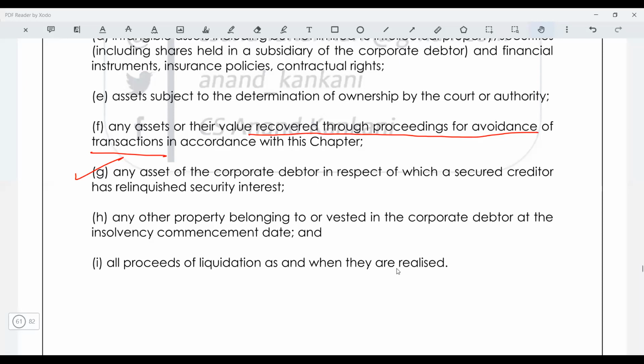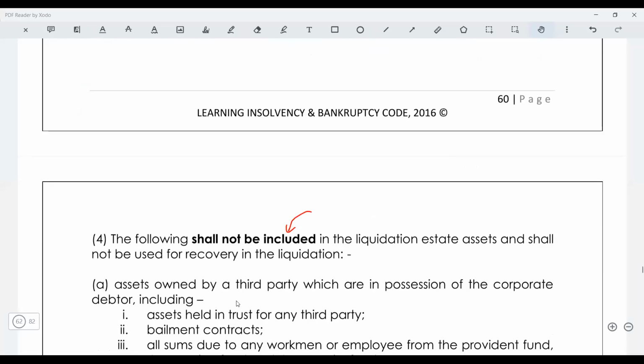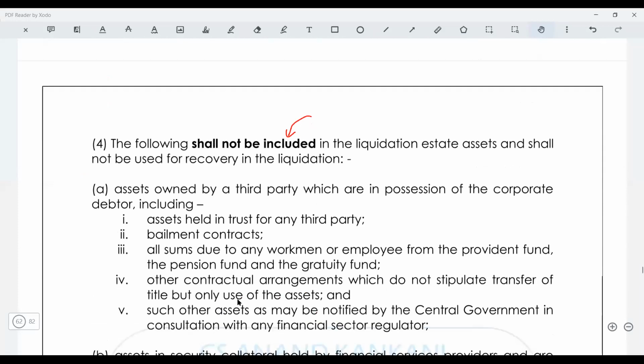Now, if Mansi would come and say that, no, I could realize only 4 lakh rupees, Mansi would be asked that, no, if you can realize only 4 lakh, give me the car. I will go and get a valuation of 10 lakh rupees. Got my point? So this is there. Any other property which belongs to the corporate debtor and all the proceedings of the liquidation as and when they are realized. Now, what should not be part of the liquidation estate?